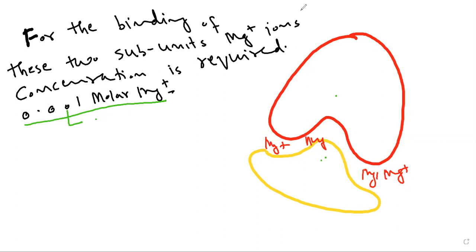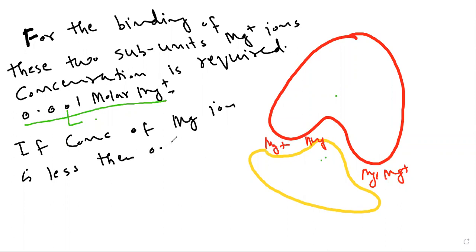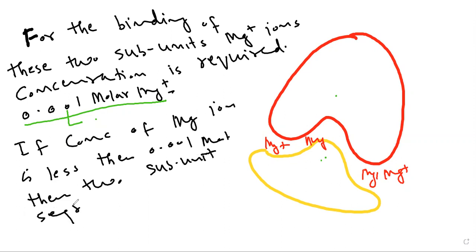But if the concentration of magnesium ion is less than 0.001 molar, then the two subunits separate from each other.